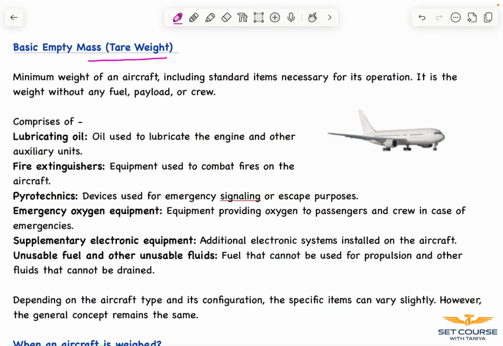Basic empty mass or the tare weight. Now, the minimum weight of an aircraft including standard items for operation. As the name suggests, it is the basic mass of an aircraft that does not have any fuel, payload or crew. Rather, it comprises lubricating oil, fire extinguisher, pyrotechnics, emergency oxygen equipment, supplementary electronic equipment, and most important, unusable fuel and unusable fluids. So the fuel that cannot be used for propulsion or the fluids that cannot be drained.